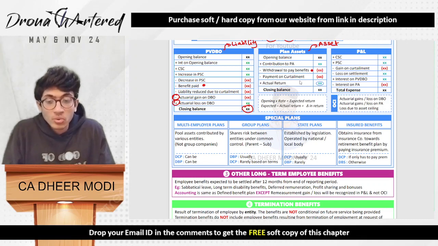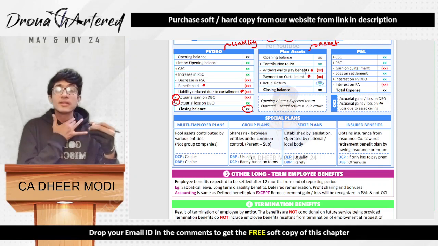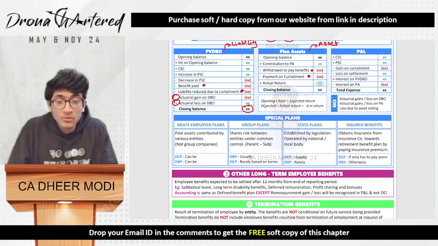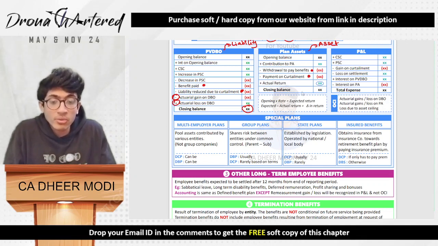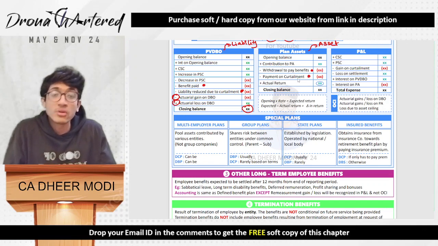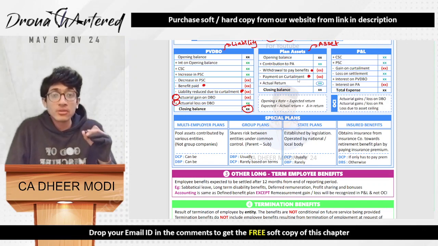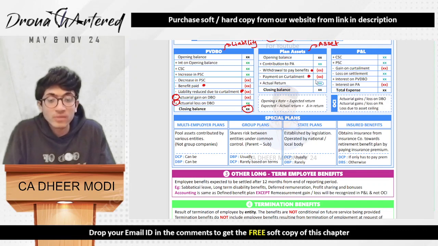Any payment due to curtailment. So this curtailment is here also, curtailment is here also. And plan assets, you will also get some return on it. So whatever actual return you are getting, that will be added, and you will get your closing balance. So usually what happens, you also get the closing balance. So this actual return you can use as a balancing figure. That means you will realize what your actual return is, how much you have earned. Therefore, I have circled it for balancing figure.